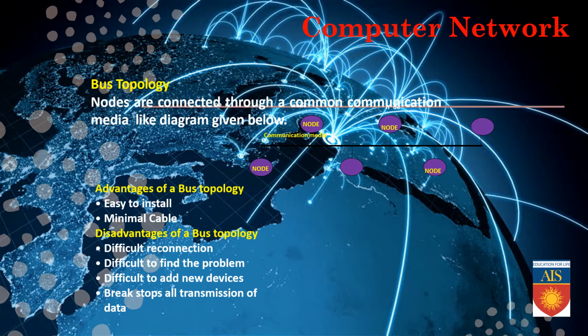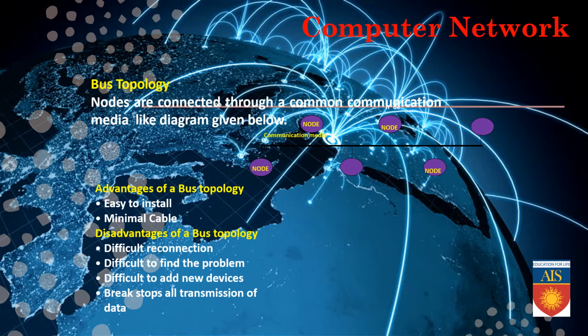That means in a bus topology, all the nodes, that means the computers, connect to a common bus. Advantages of a bus topology: it is easy to install, and minimal cable is required. But some disadvantages are also there: difficult reconnection, difficult to find problems, difficult to add new devices, and a break stops all transmission of data. Difficult reconnection means that at the time of establishing a bus topology, whatever computers you have fixed will be final. In future, if you want to upgrade your system, it will create a problem.